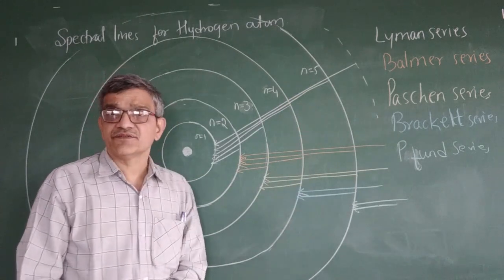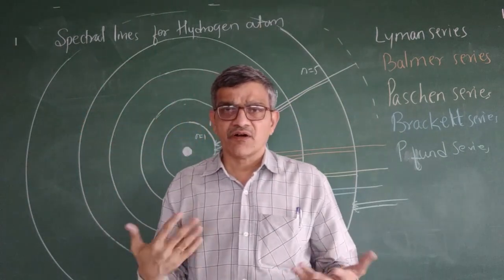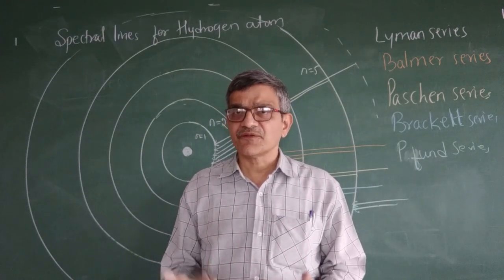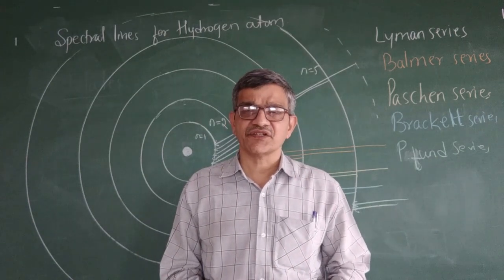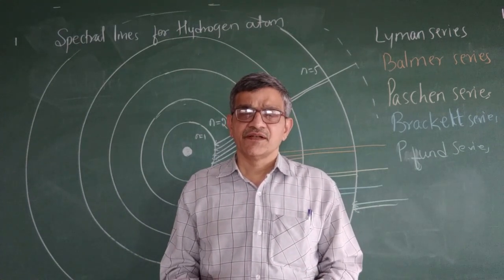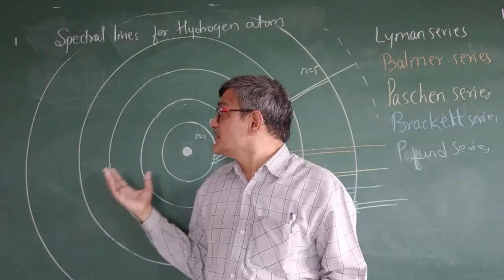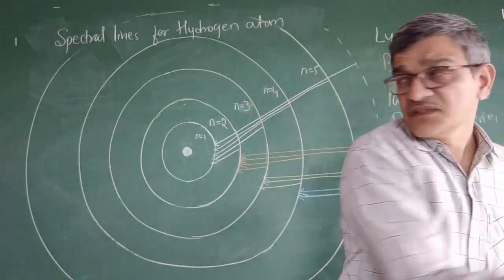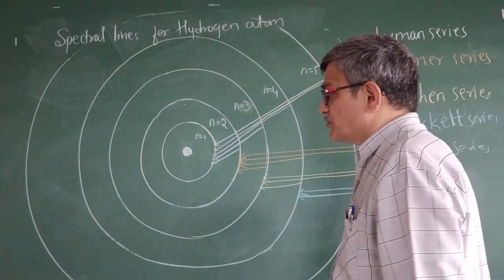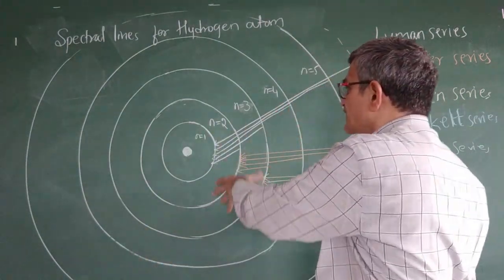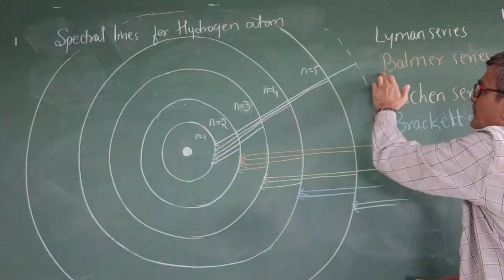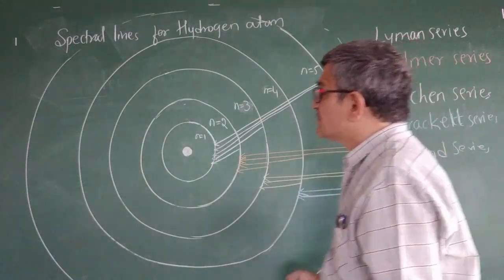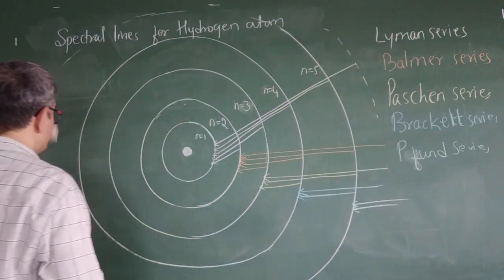And when we say spectrum, or any light that we see, there must be some wavelength and frequency. So we have studied earlier electromagnetic radiation, where we studied wavelength, frequency and wave number. He has also given the calculation for the wavelength of this. So this is about the hydrogen spectrum. Now if it is asked for 3 marks, you have to draw this type of diagram and mention the series: Lyman series, Balmer series, Paschen series, Brackett series, Pfund series, the 5 spectral lines. And the wavelength of the spectral lines is given by the formula.